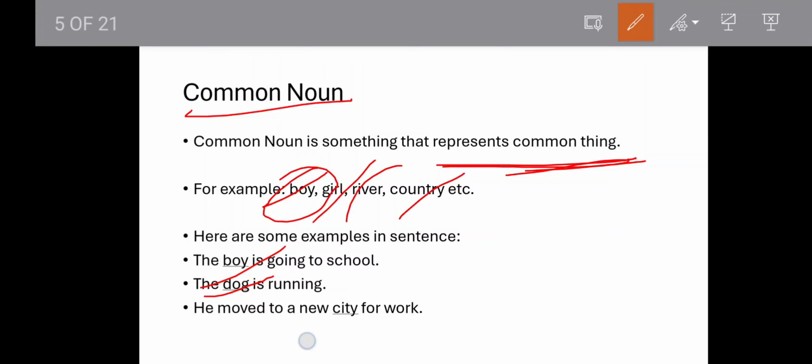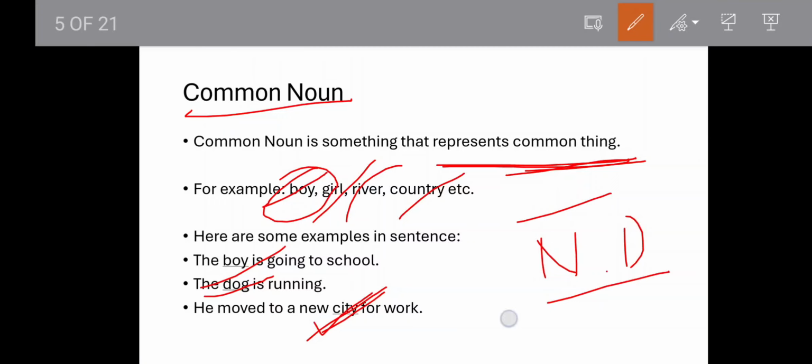When I say he moved to a new city for work, city here is a common noun. When we say he moved to New Delhi, right? Then we will talk about New Delhi. New Delhi will be a proper noun, right? But when I say he moved to a new city, here we are not talking about any specific city like New Delhi, Mumbai, Jaipur, right? So here city is a common noun.